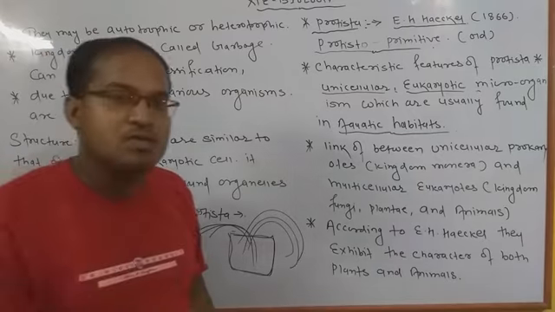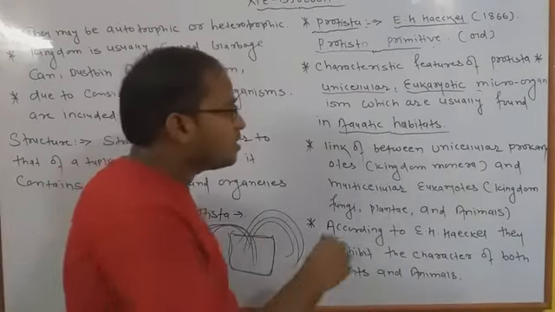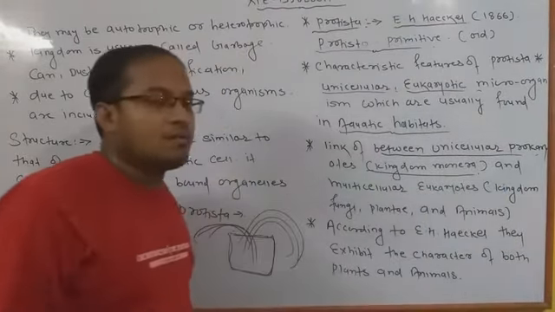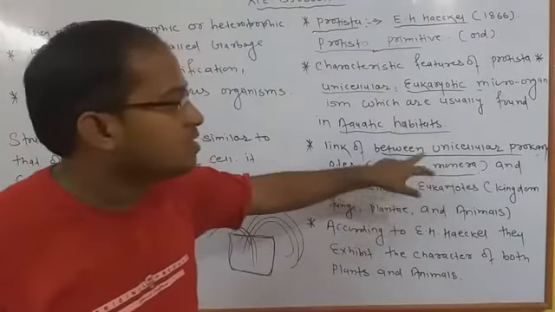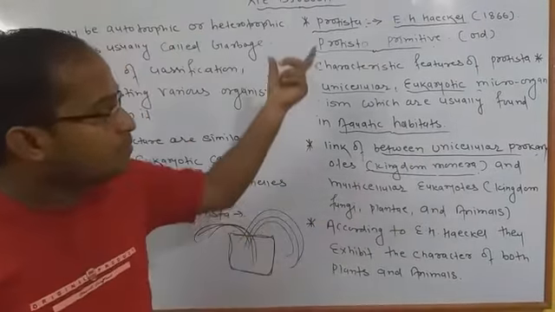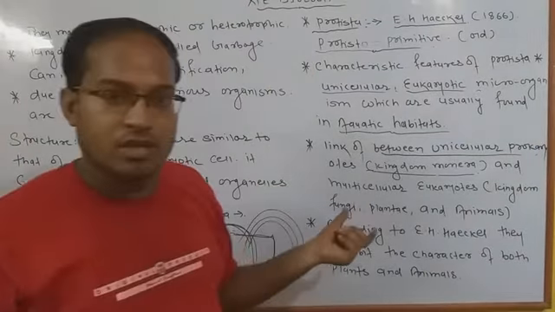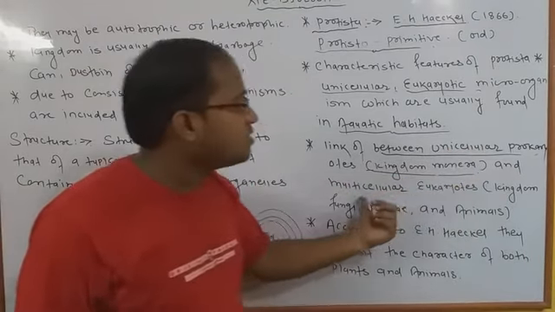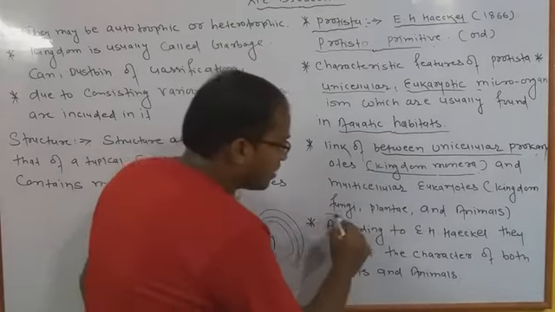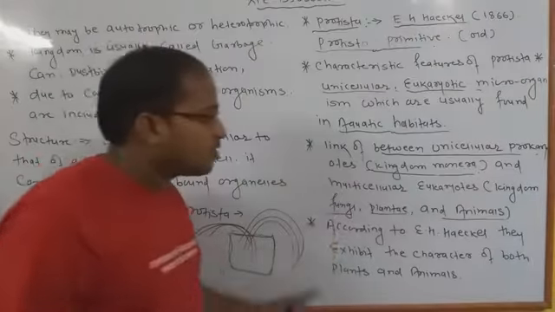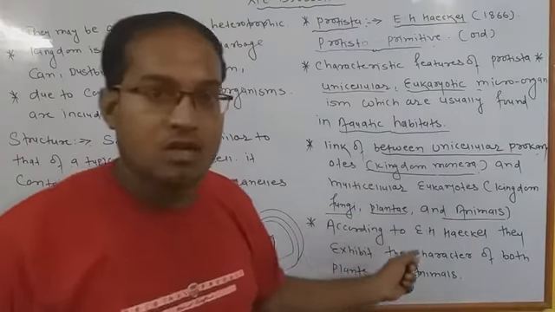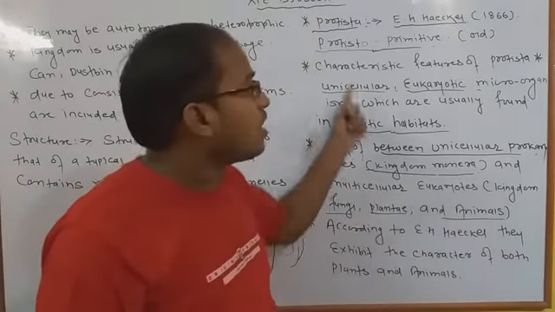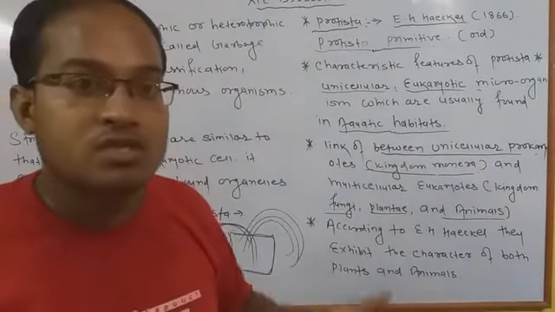But the most important thing is that they are the link between unicellular prokaryotes जैसे किंगडम मोनेरा से. Why? Because we have studied Monera. मोनेरा comes in the unicellular prokaryotes kingdom. तो ये प्रोटिस्टा जो होते हैं ये दोनों के बीच के लिंक होते हैं. These are the link between unicellular prokaryotes like kingdom Monera and multicellular eukaryotes like kingdom Fungi, Plant or Animals, because these all are made up of multicellular organisms. So depending upon the unicellular prokaryotes and multicellular eukaryotes, they are the link between them. ये इनके बीच की कड़ी होती है जिसे हम लिंक कहते हैं.